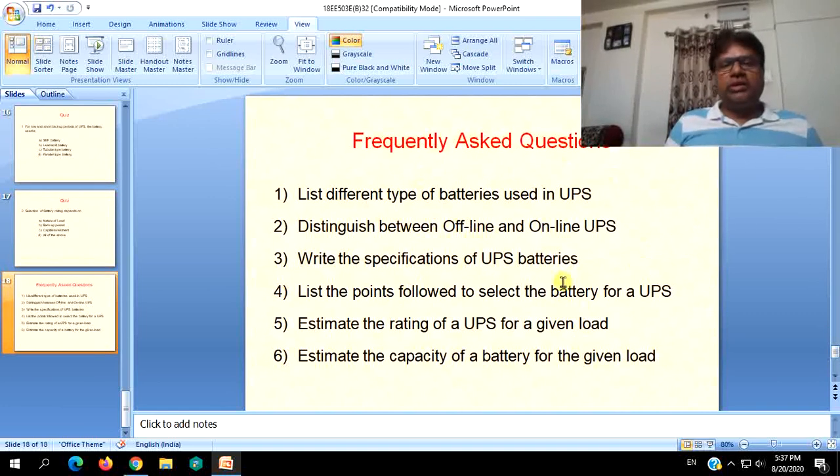And the same things are frequently asked questions. You will be asked to estimate the ratings, list types, and write the specifications of UPS batteries.